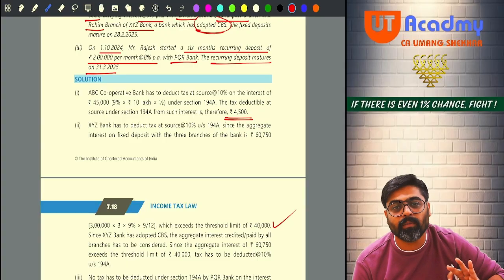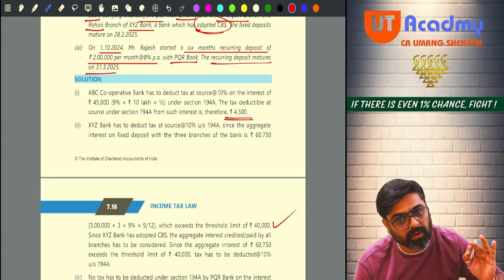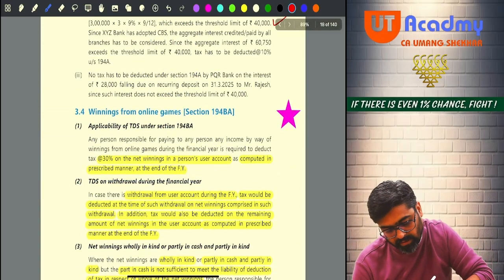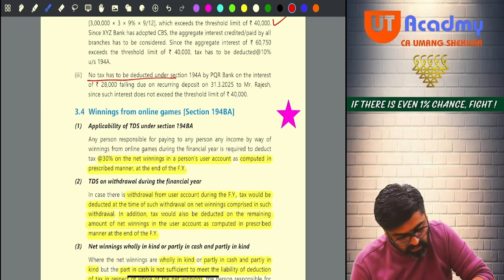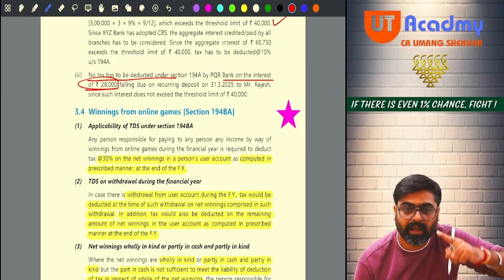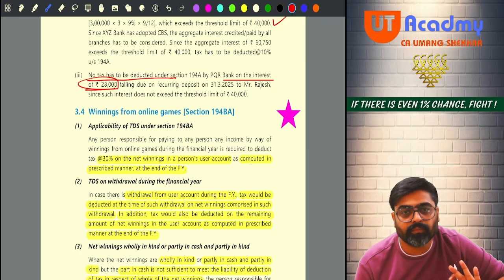The total will not be more than 40,000. Total will not be more than 50,000. Hence the TDS requirement is not there. So no tax has to be deducted on the interest of 28,000. How is that 28,000 calculated? The manner of calculation I have already shown you.